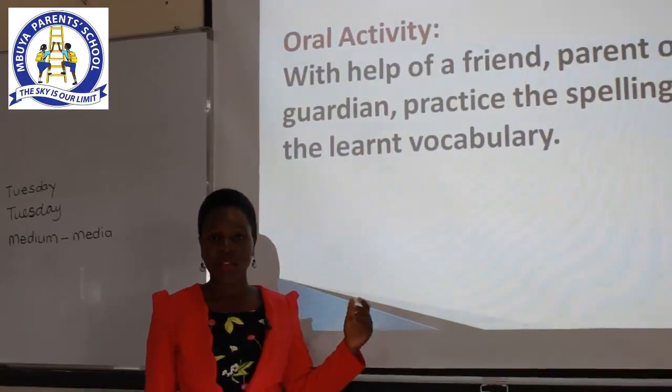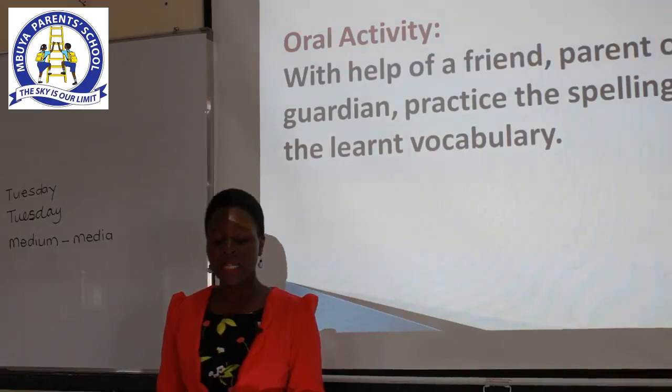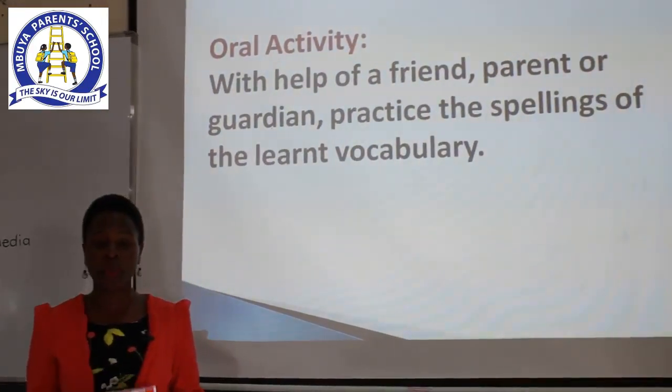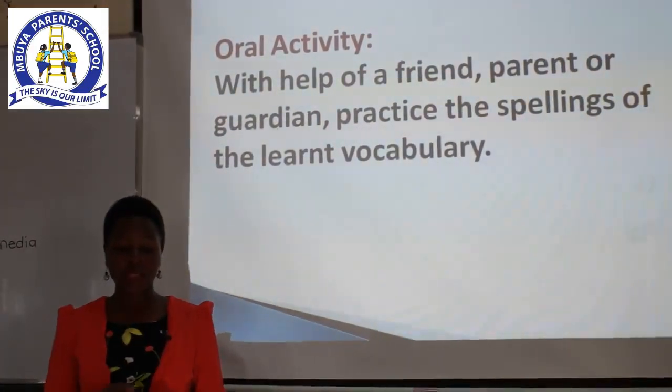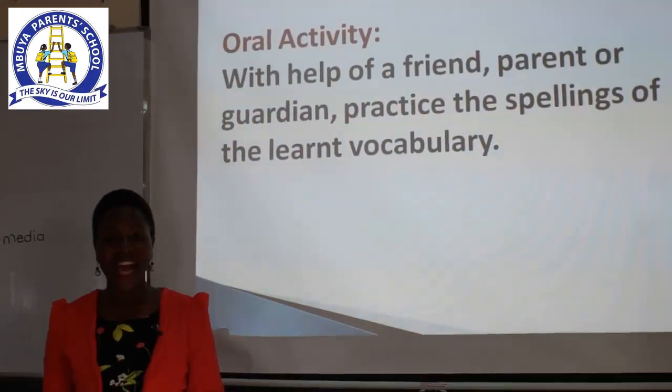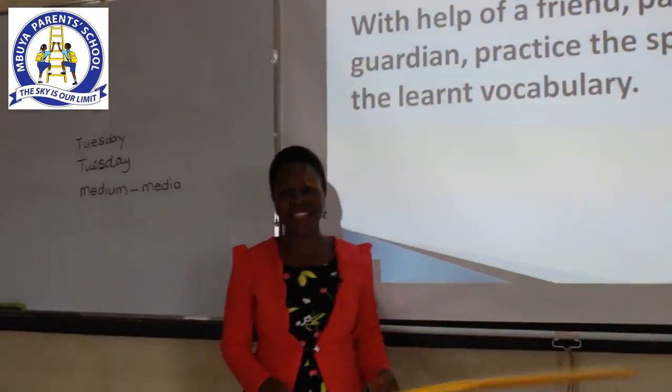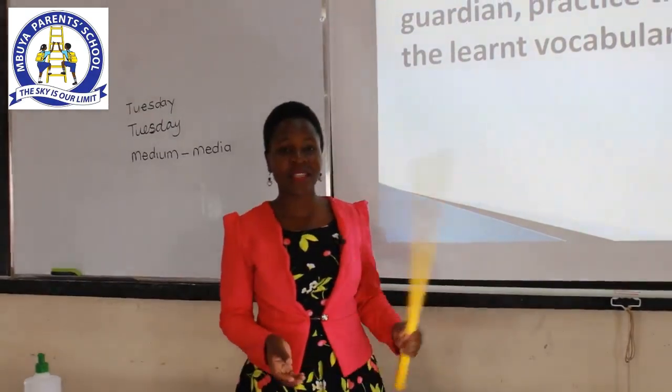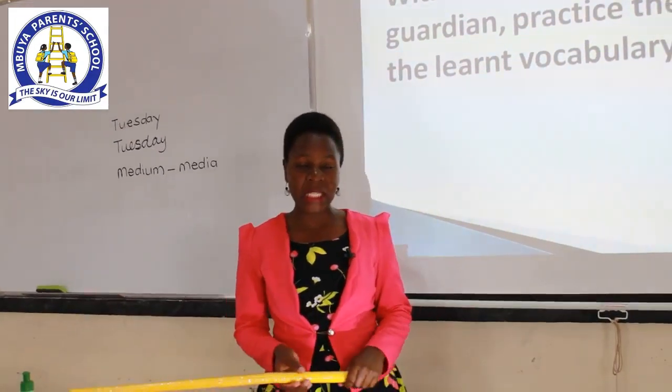Get a friend or a parent and make sure that they help you to spell. They read the word for you, and you give the spelling. Let this person give you marks out of the 6 words that we have looked at.